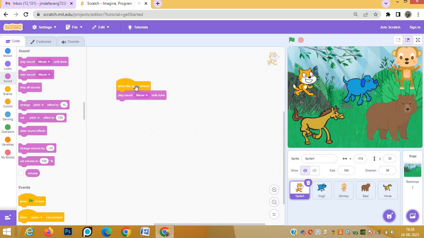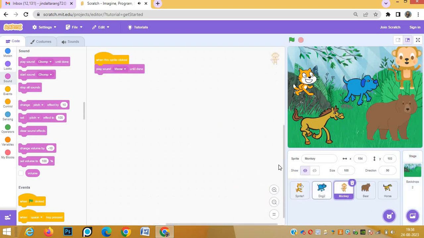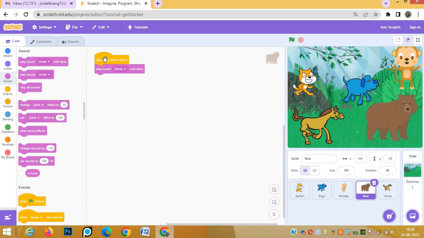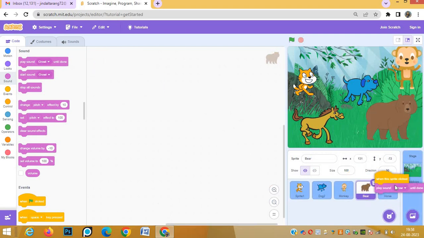Same way, the same script you need to copy to all the 5 sprites. You can copy to dog, bear, and horse.